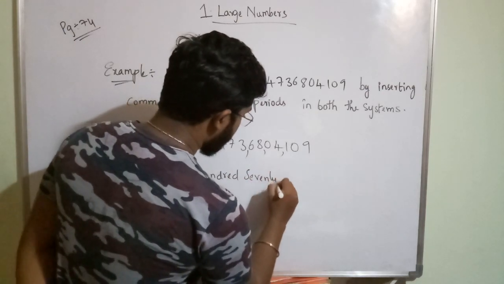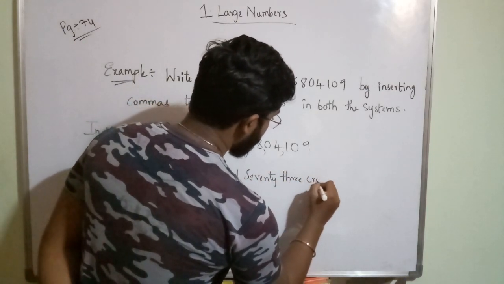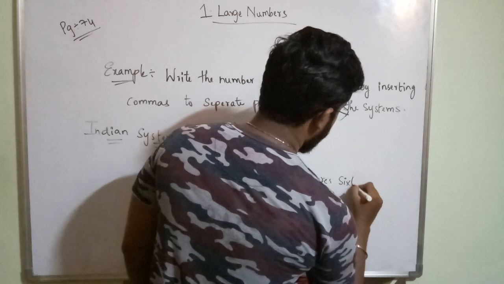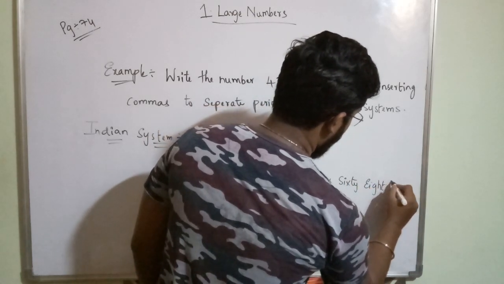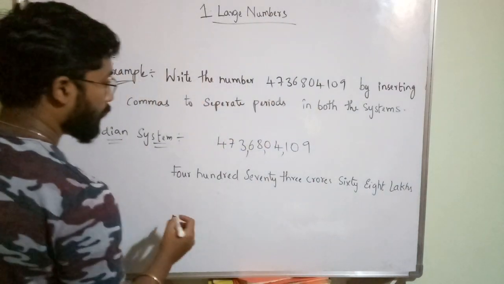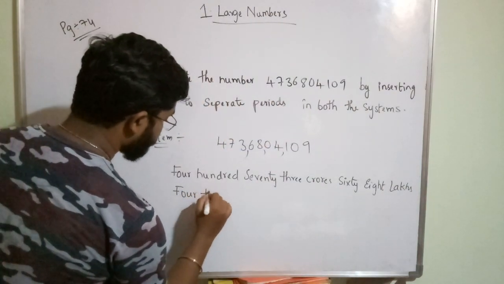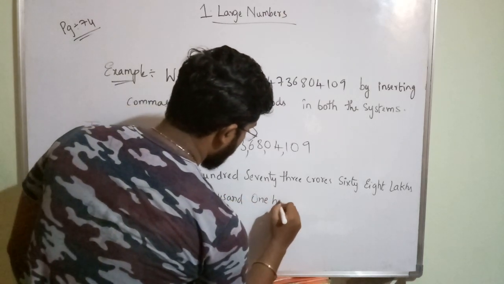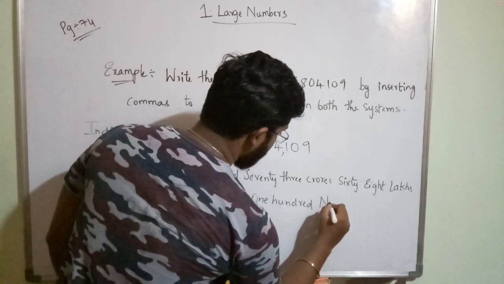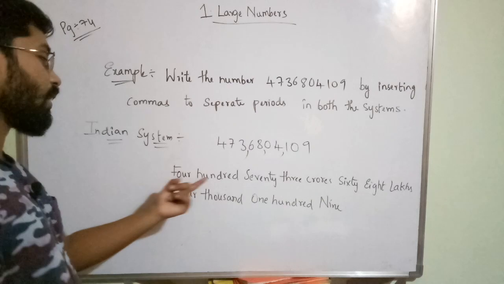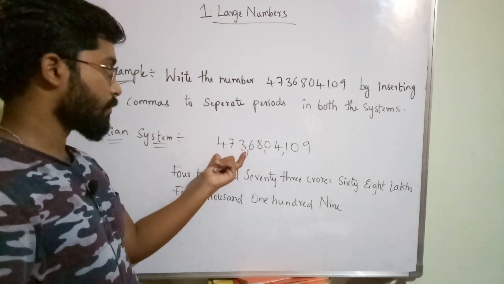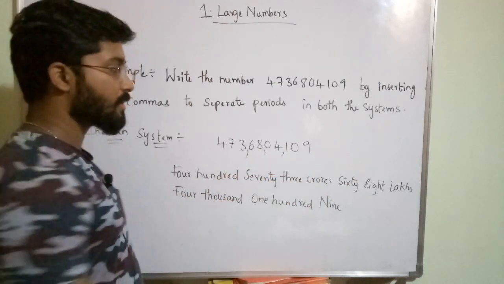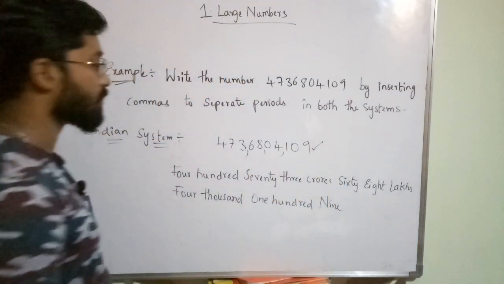473 crores, 68 lakhs, 4,109. This is the number name. What is the number name? 473 crores, this is in the crores period. Next, 68 lakhs, 4,109. This is the number name and the representation in the Indian system.